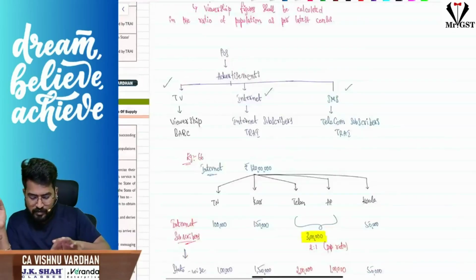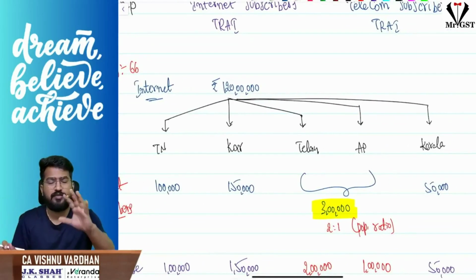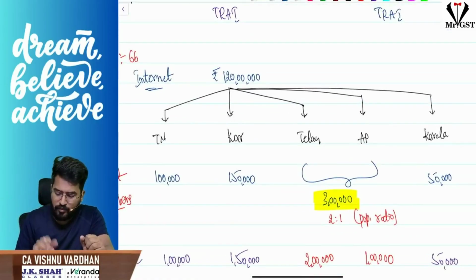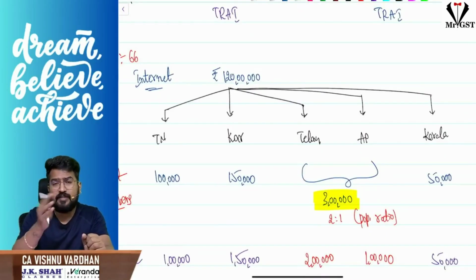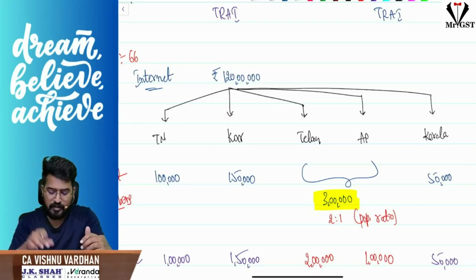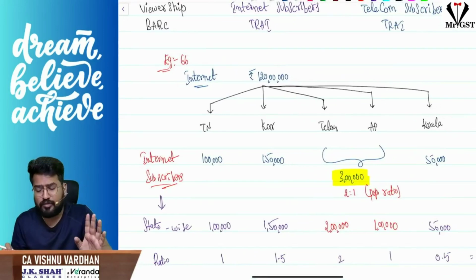Now see, for example, sir, in internet, let me take internet subscribers. Who will publish? TRAI will publish. TRAI is saying in Tamil Nadu 1 lakh, Karnataka 1,50,000, Telangana and Andhra put together. Sometimes 2 or more states they will publish a single figure. They will not give a separate figure. For Telangana and Andhra, let us assume they have given a combined number, 3 lakhs. Kerala 50,000. This is the figure. Okay, the internet subscribers. Now what should we do, sir?